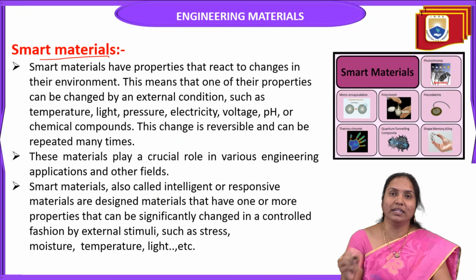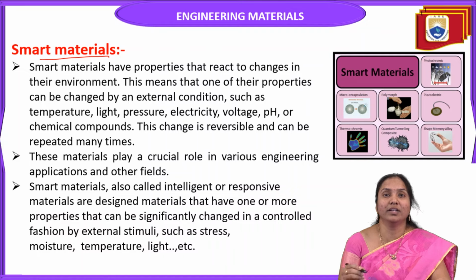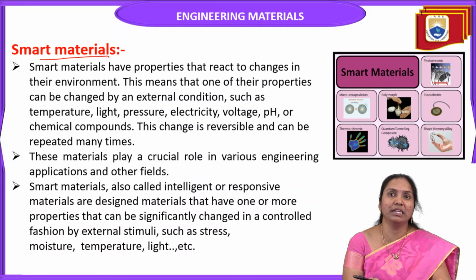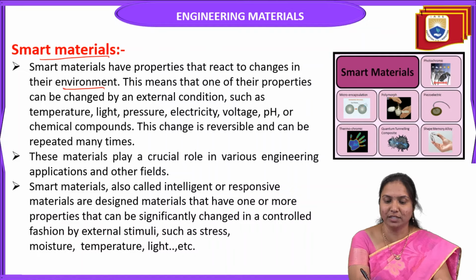So what are smart materials? Generally in nature, different types of materials are available, for example wood, composites, ceramics, smart materials. Of all these materials, smart materials are the most important and most preferable nowadays. Why? Because smart materials have properties that react to changes in their environment.